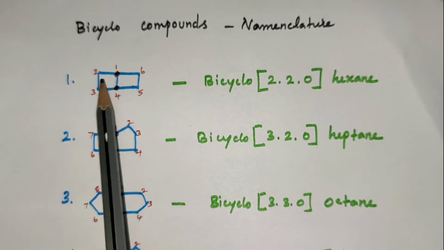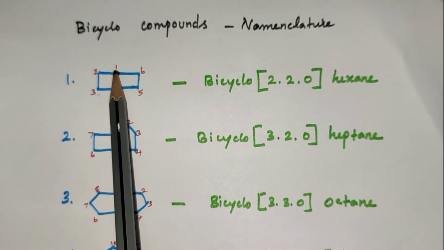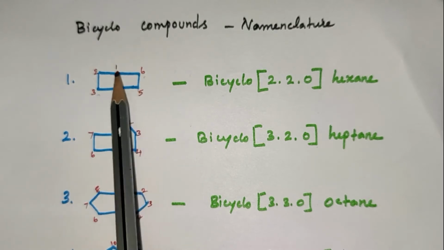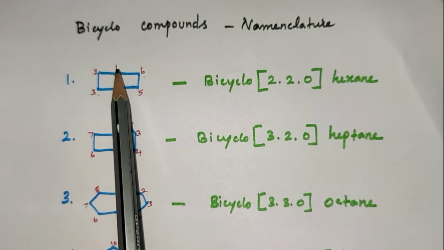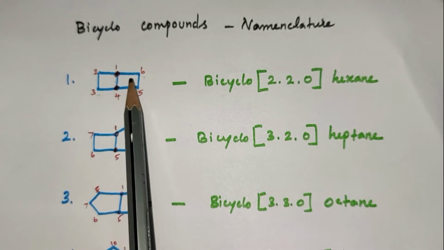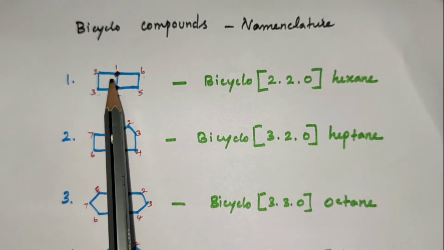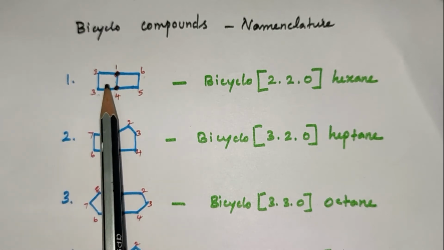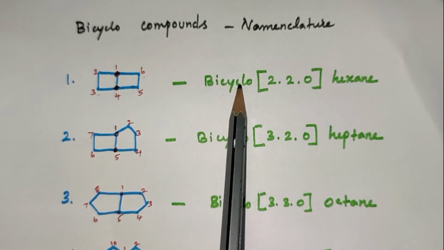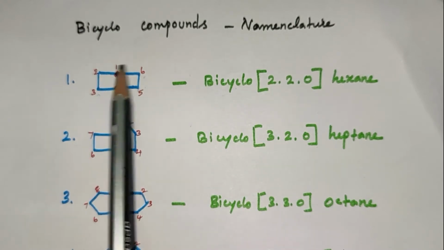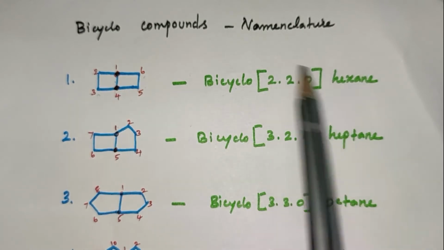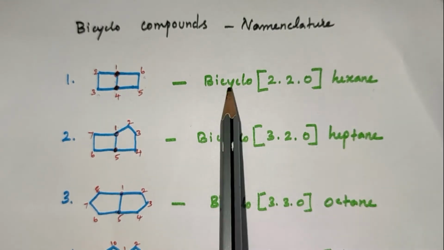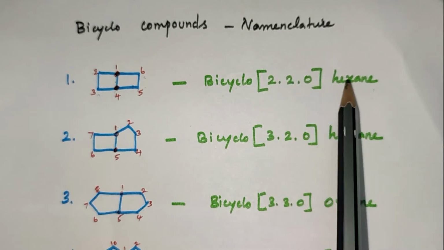We can start the number from one bridgehead, 1, 2, 3, 4, 5, 6. The number is continuously written around the cyclic compound. Lastly we write the bridge between the carbons. So this compound is written as bicyclo[2.2.0]. The parent hydrocarbon has 6 carbons, so it is hexane: bicyclo[2.2.0]hexane.